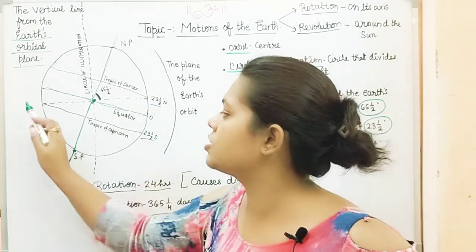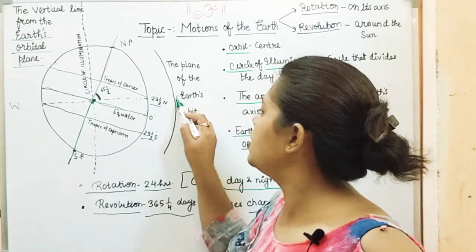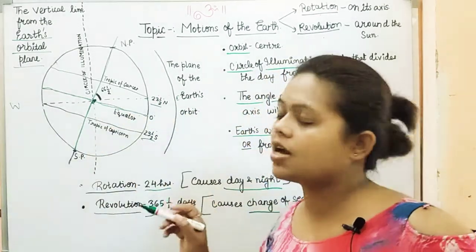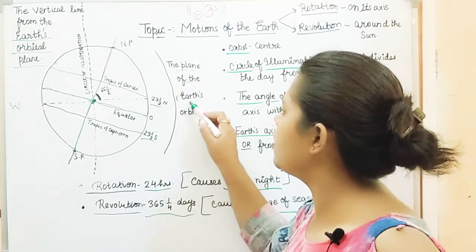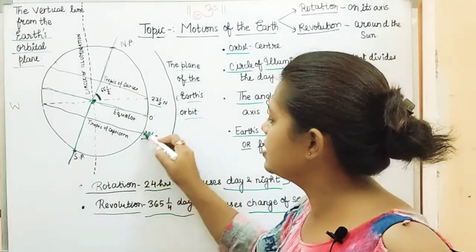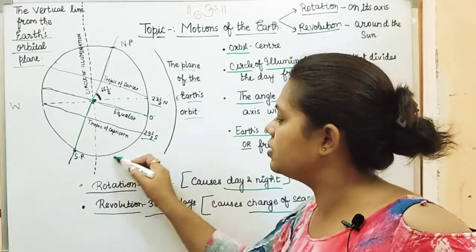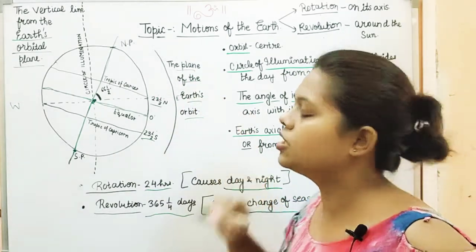This is your east direction and this is your west direction. So in both directions, joining the points, I have drawn an imaginary line. So what is the plane of the earth's orbit? This semicircular path is said to be the plane of the earth's orbit.